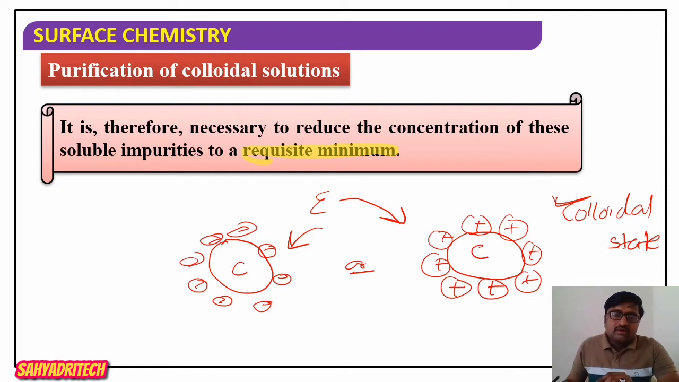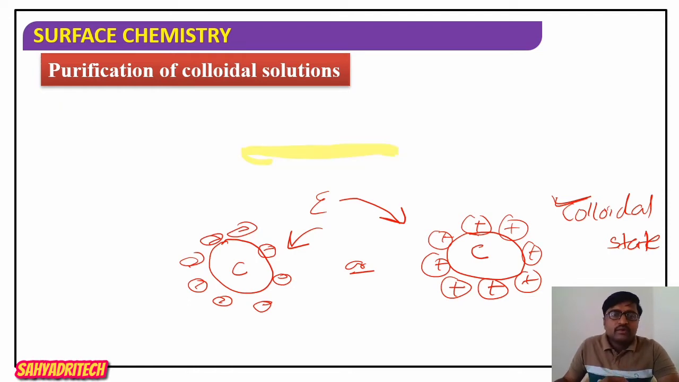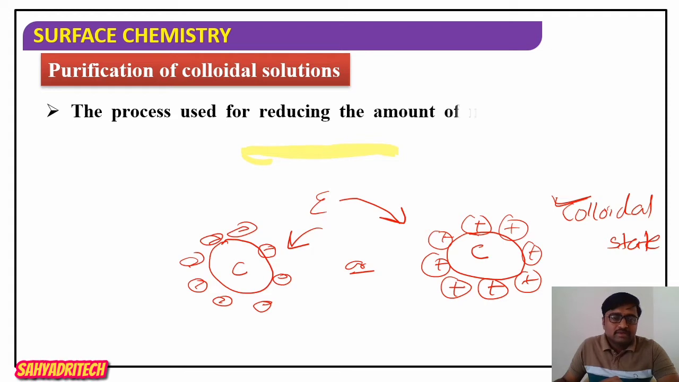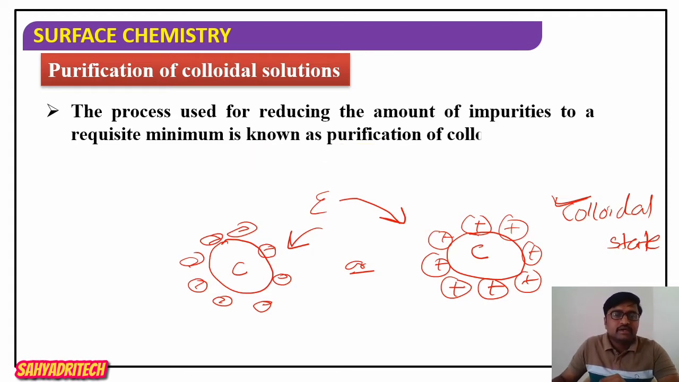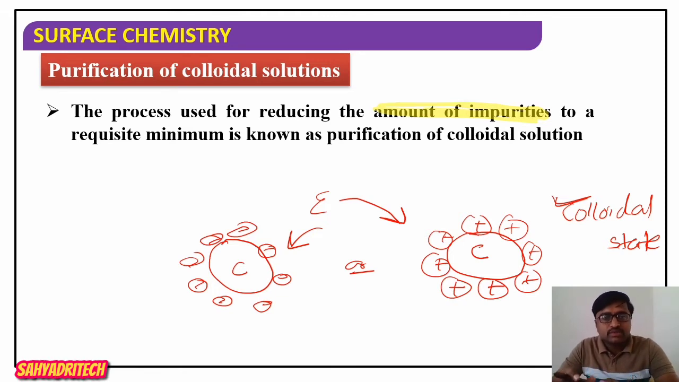So how are we going to reduce the quantity? Whatever processes we use for reducing the amount of impurities, generally an electrolyte or any kind of soluble impurities, the processes used for reducing the amount of impurities to a requisite amount are known as purification of colloidal solutions.